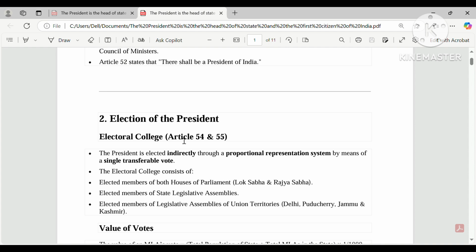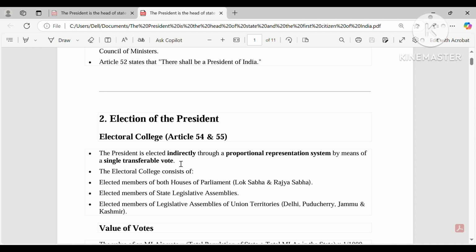So see the line: the president is elected indirectly through a proportional representation system by means of a single transferable vote. You know that we can't elect our prime minister by a single transferable vote, but we elect our president by a single transferable vote. This is the very basic difference between choosing the prime minister and the president.